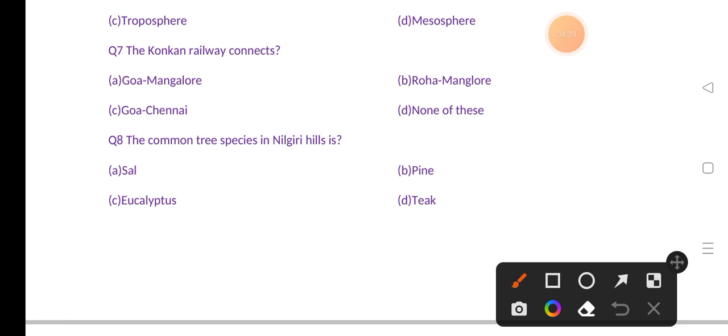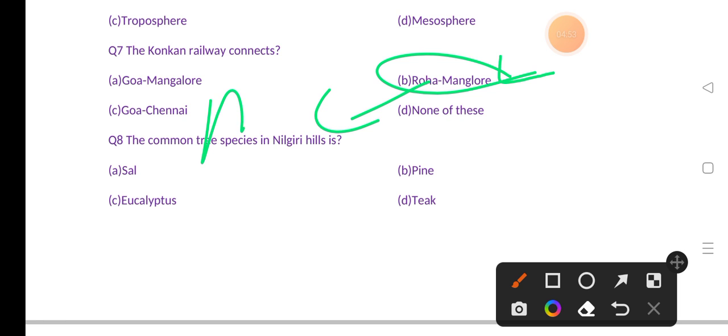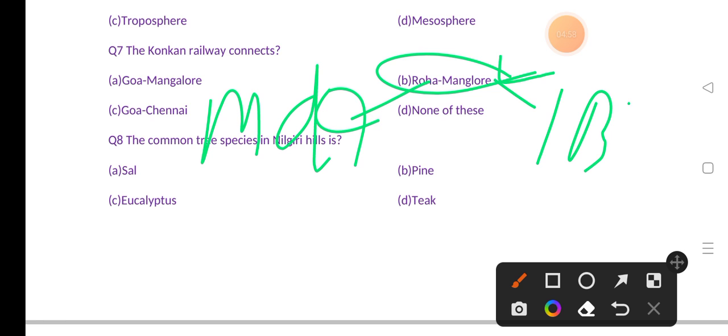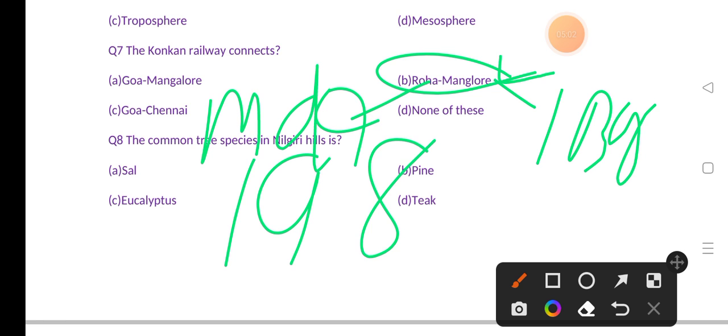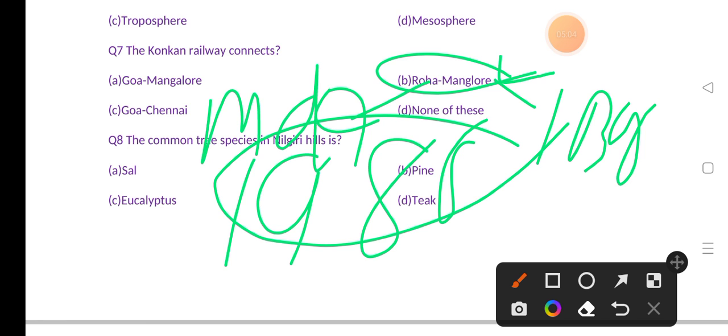The Konkan Railway connects, options are Goa Mangalore, Roha Mangalore, Goa Chennai, none of these. The correct answer is option B, that is Roha Mangalore. If you talk about Roha, we can find Roha in Maharashtra and Mangalore in Karnataka. The Konkan Railway started in 1988. Let's move to our next question.